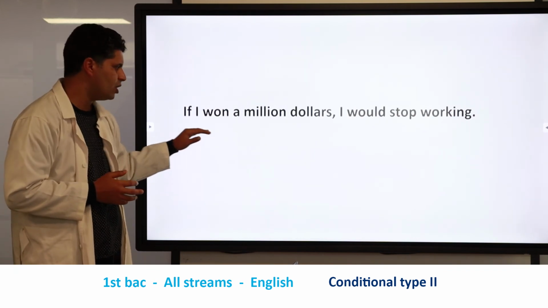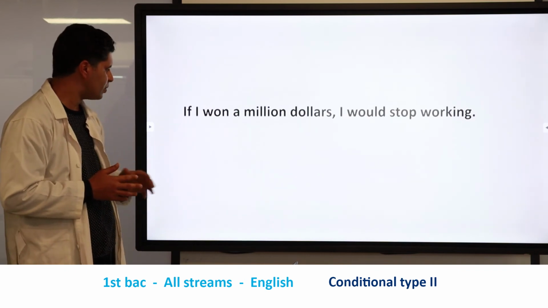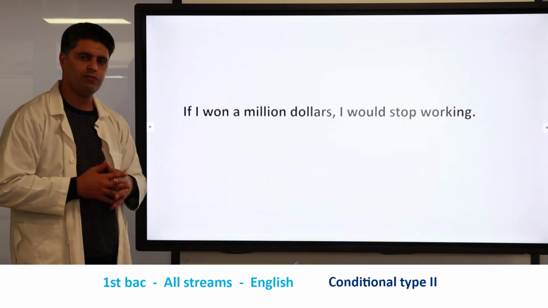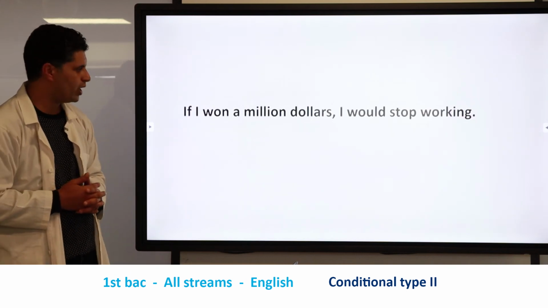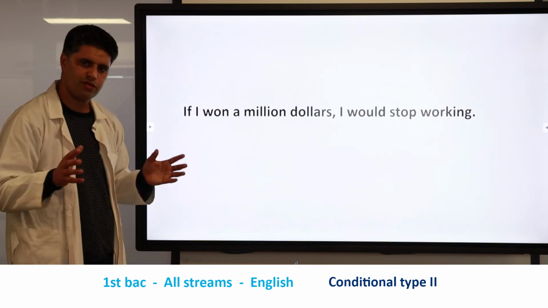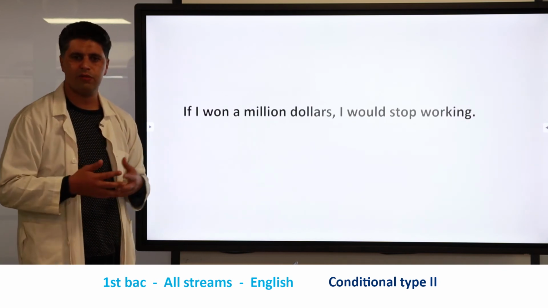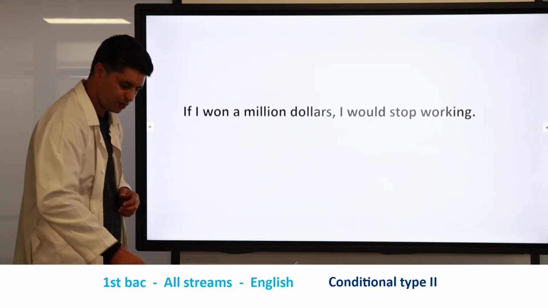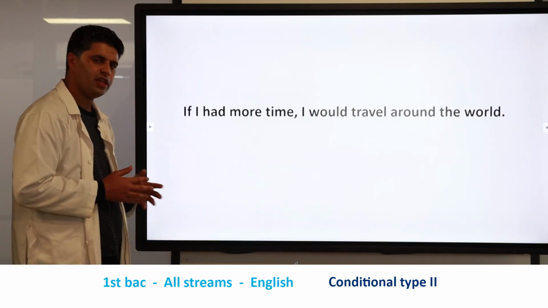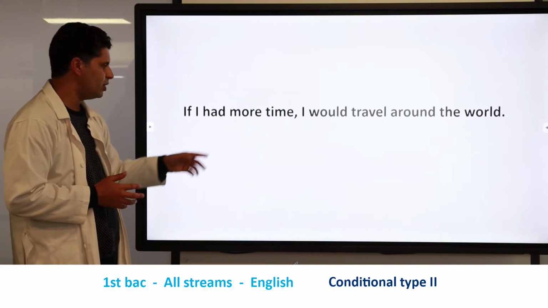Okay, so here as you can see, we have the first part, which is the if clause. And in this if clause, we have the conjunction if, and we have the subject, and we have the past simple of the verb to win. And here we have the subject plus would plus the base form of the verb. Okay, just respect the form. This structure is also used to show that there is an impossible situation or an imaginary situation. Great. Let's take another example. Here, as you can see, we have the conjunction if, and we have the subject, and we have the past simple of the verb to have.